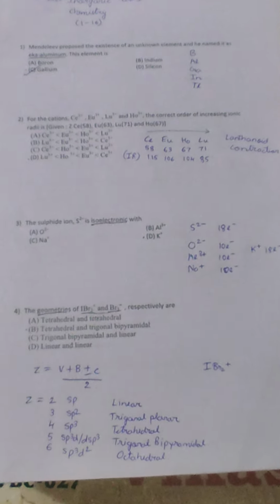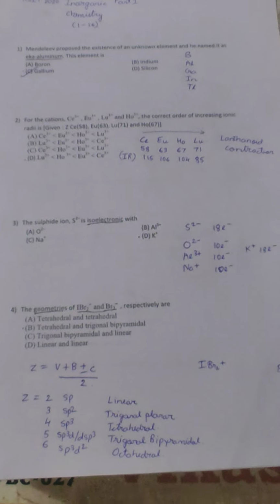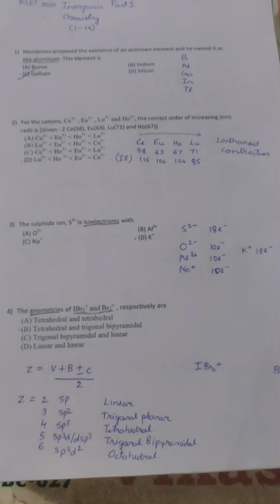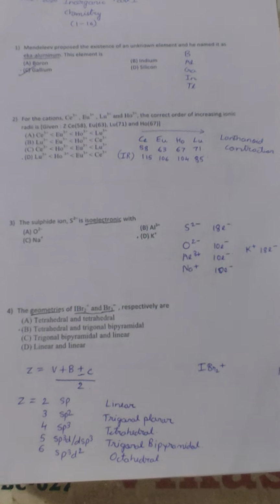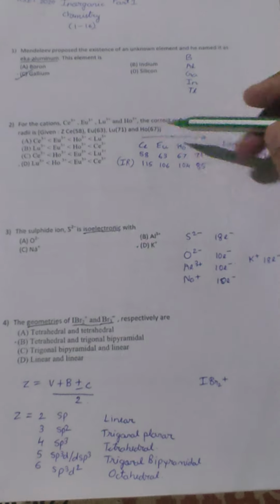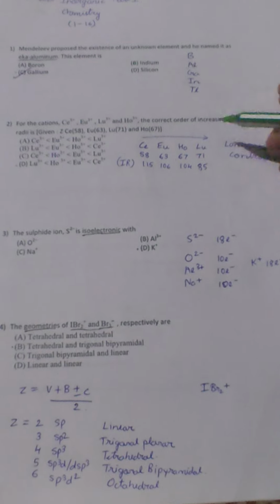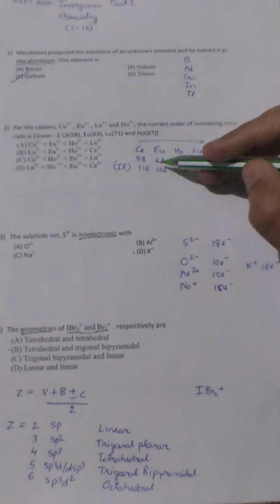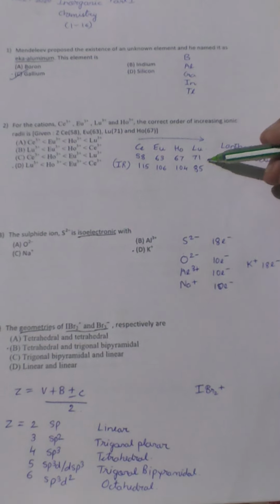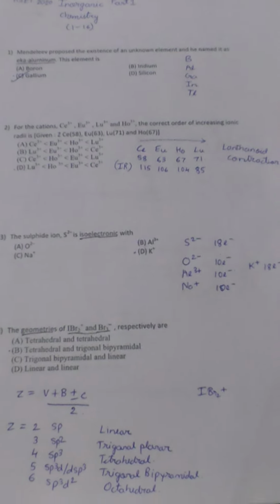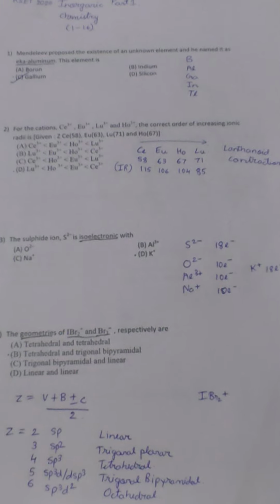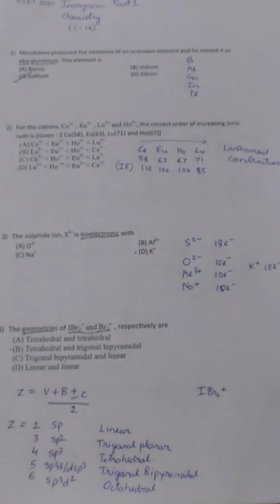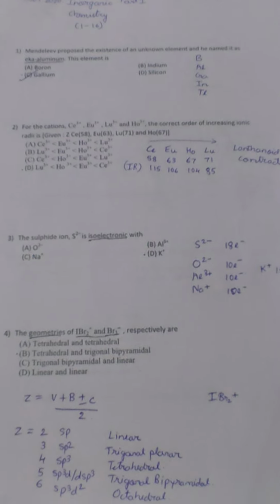So in case of question 2, here they are given different cations and they are asked to write them in increasing order of ionic radius. They are also given the atomic radius of each. To note that each element belongs to the lanthanide series and I have written them as per the increasing order of the atomic number. And as you all know, in the lanthanide series we can observe lanthanide contraction, which indicates that there is a steady decrease in atomic and ionic radius.